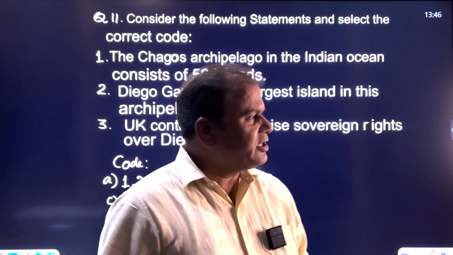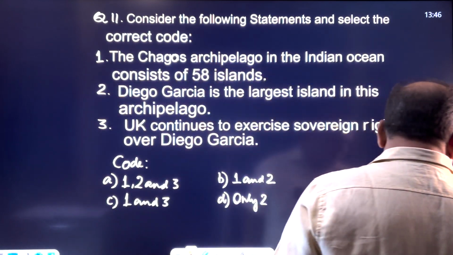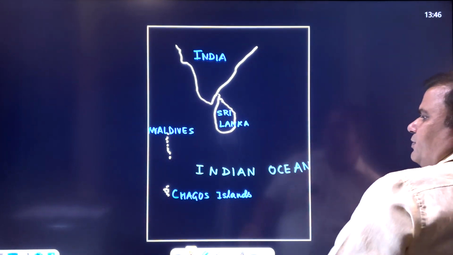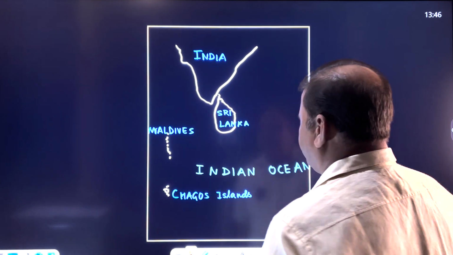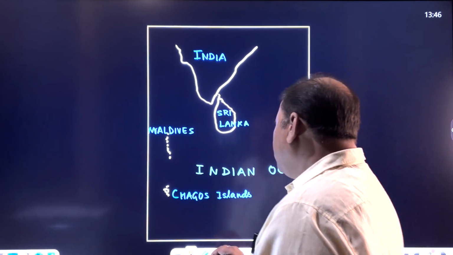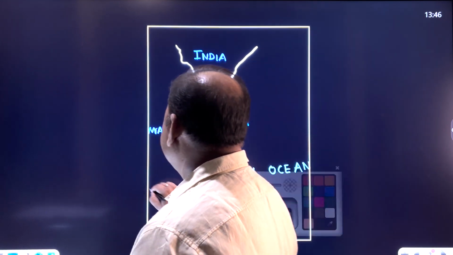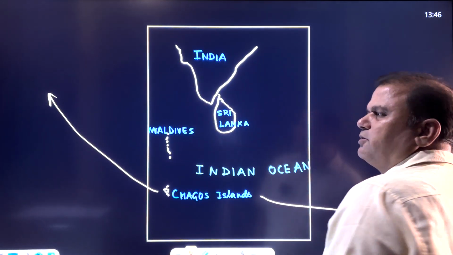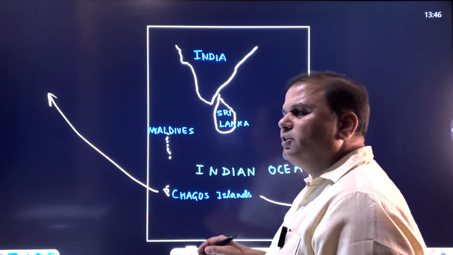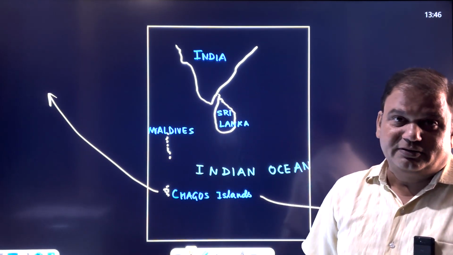But if you look at Chagos, we can see this area away from Maldives also. It is situated midway between Suez and the Malacca Strait. So midway, it's strategically very important.